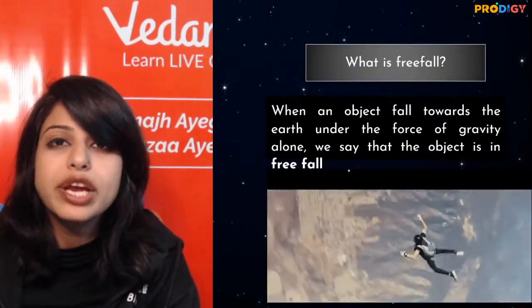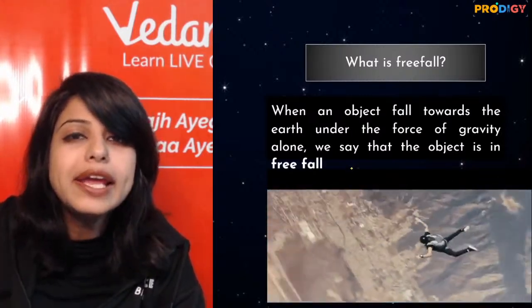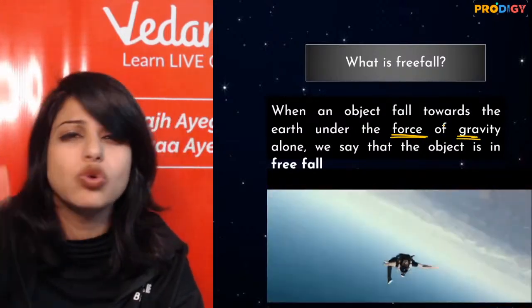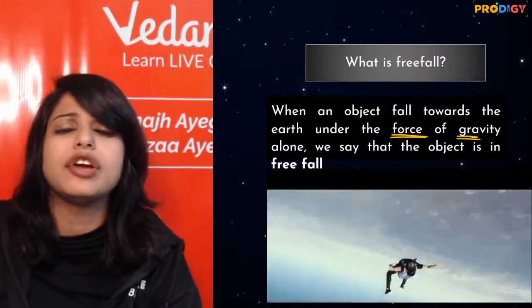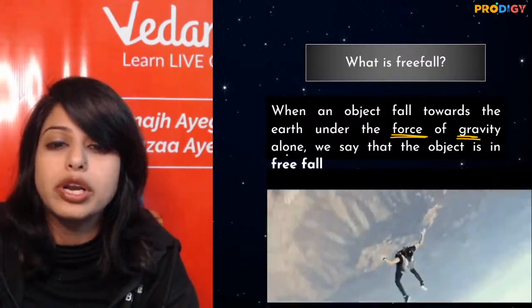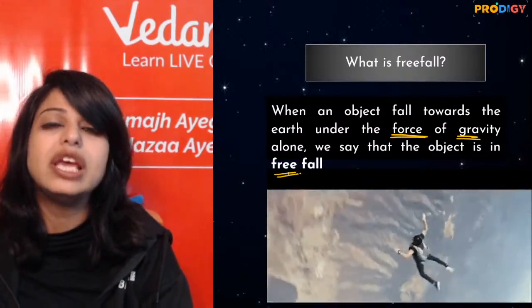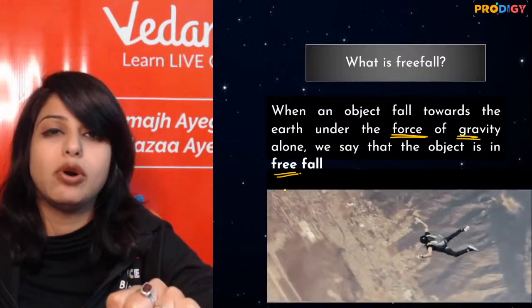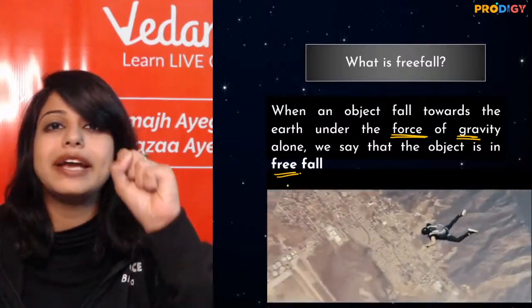A body falling towards earth under the influence of gravitational force. Very good, Navu. Super good. So ideally, the ideal definition of free fall is when an object falls towards the earth only and only under the force of gravity. That means there is no other force, there is no resistance, there is only gravity on earth, and a body is falling towards earth. Then we say the body is in free fall. Ideally, yes, we ignore the air resistance which is there in the atmosphere. Then we are talking about free fall. Otherwise, no body is ideally freely falling.